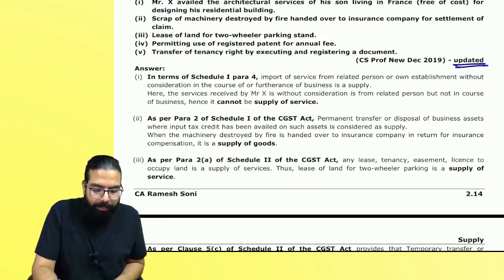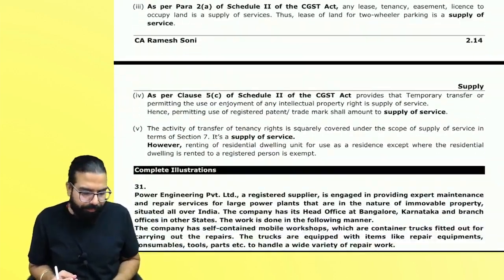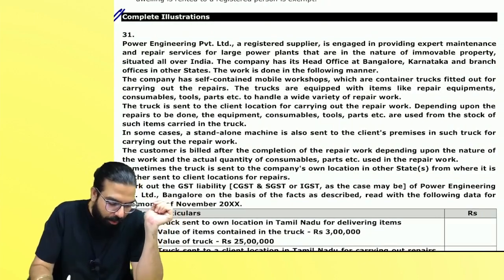Whenever I say updated, it means I have gone ahead and changed something in the question. The question has been updated. Okay, everyone? Now, please come to the next question. Question number 31, everyone. Question number 31.